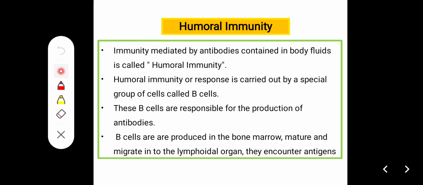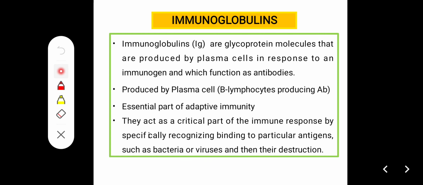So cellular immunity occurs due to T cells, and in the humoral immune system, B cells are responsible for immunity. The immune system is the system which fights against foreign particles, neutralizes them, or removes them. Next, immunoglobulins.